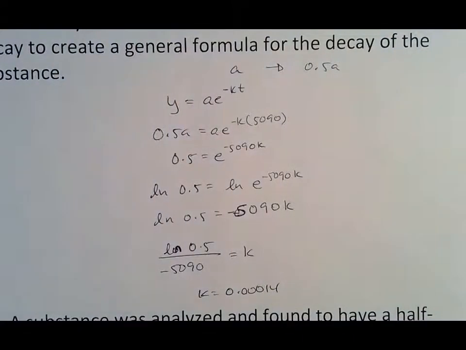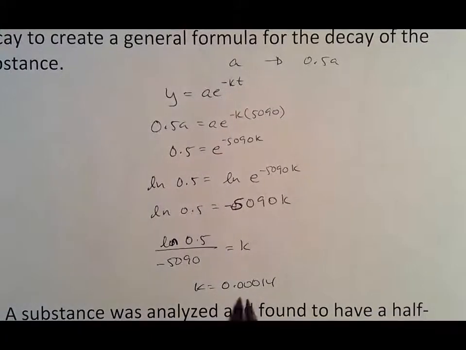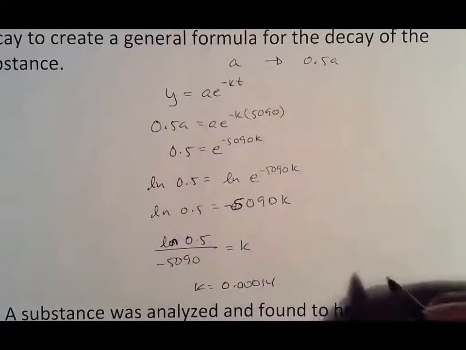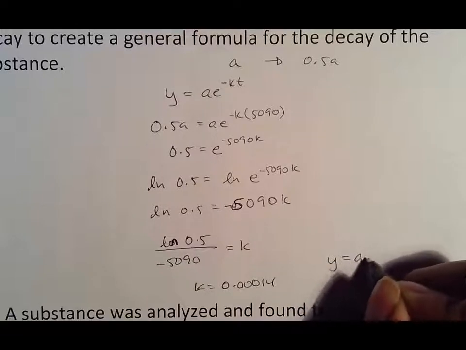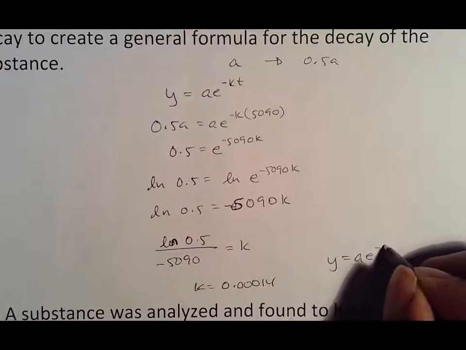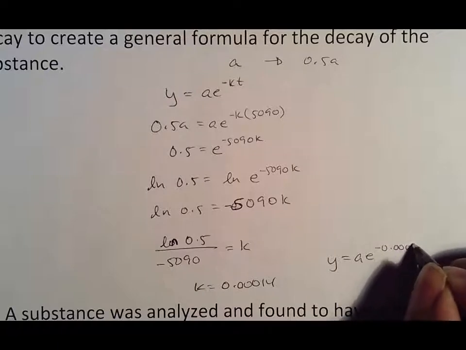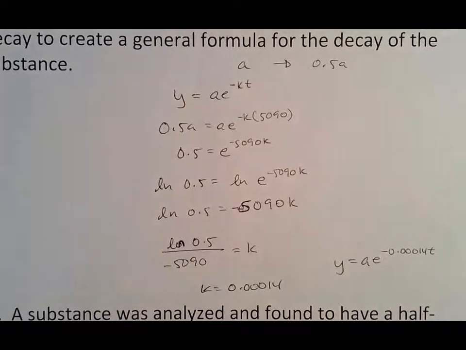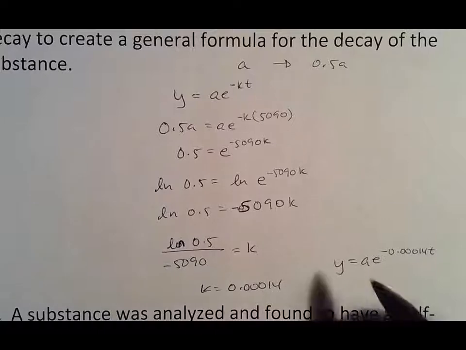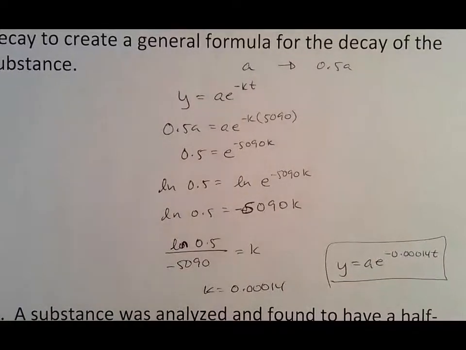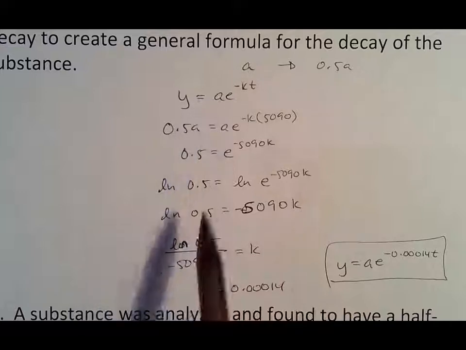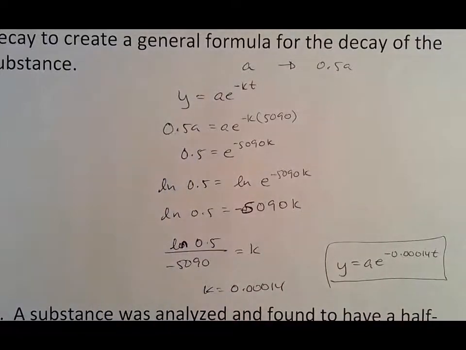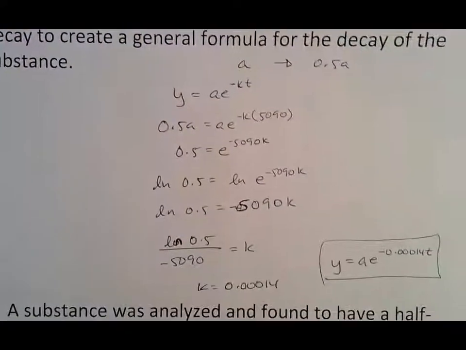So that's your k, but the general formula is not just this. This is a rate of change, but remember that we're decaying. So the key thing on your homework when you do this is remember it's negative kt, so it'll be y equals Ae to the negative 0.00014t. That is your formula for the half-life. The key point is getting from here all the way down safely. But actually, no, we're not there yet. So that is just how you find it.